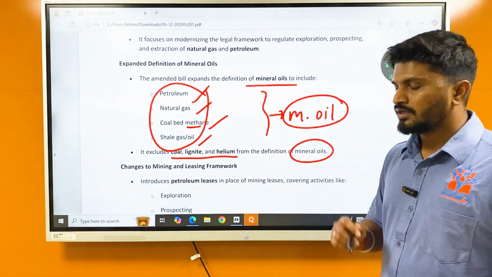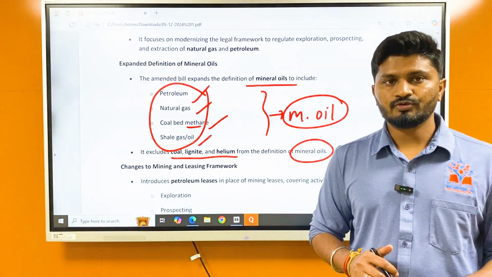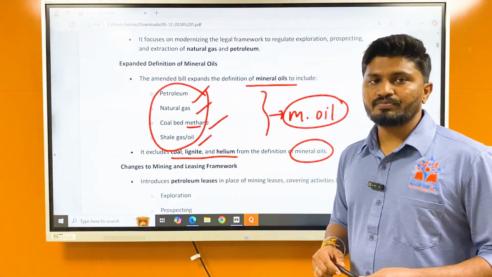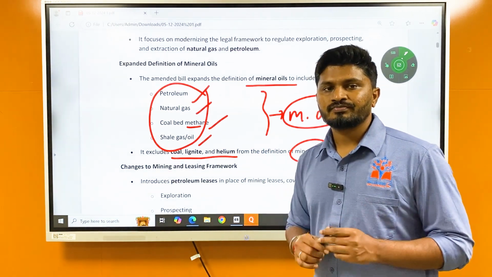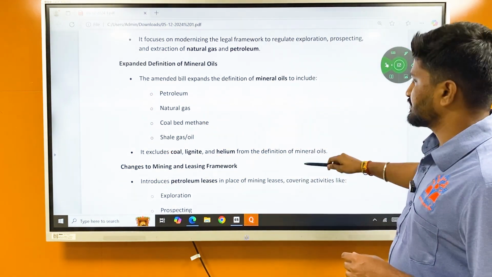Very important from UPSC prelims perspective. UPSC tends to ask these kinds of questions, so make a note of it. Okay, do make a note of things which I am telling you. It becomes very important from the prelims perspective.